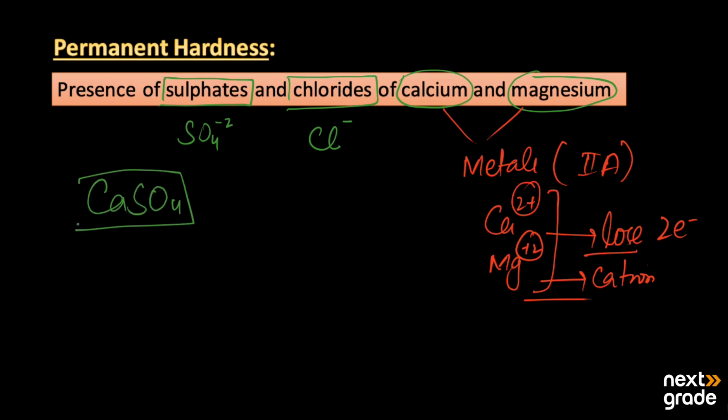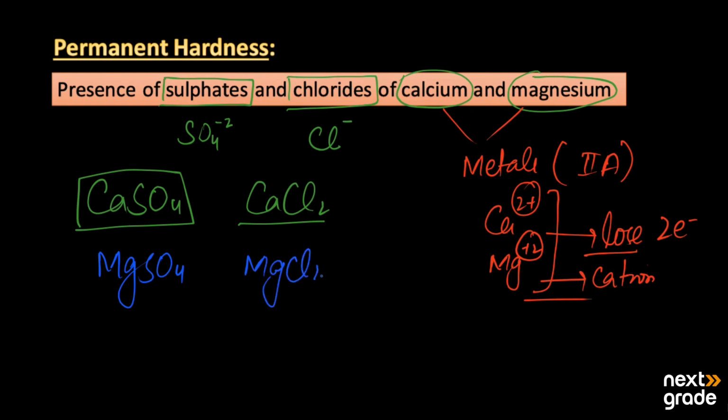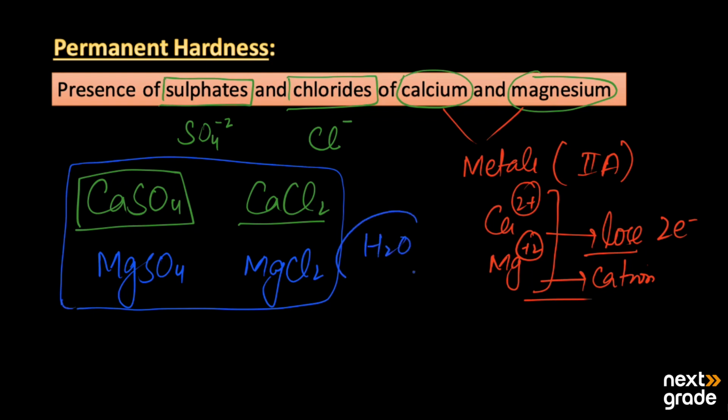When we have calcium sulfate, its formula is CaSO4, and calcium chloride is CaCl2. On the other hand, magnesium sulfate is MgSO4, and we also have magnesium chloride. When all of these substances, or any one of them, are present in the water, they cause the type of hardness known as permanent hardness.